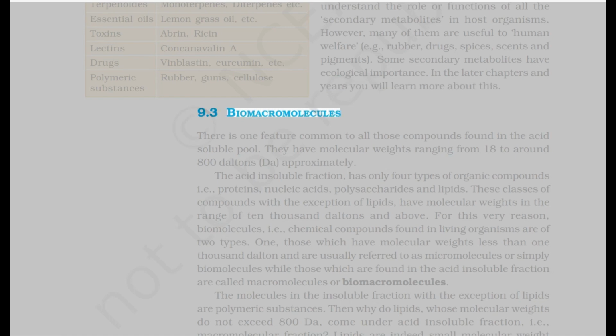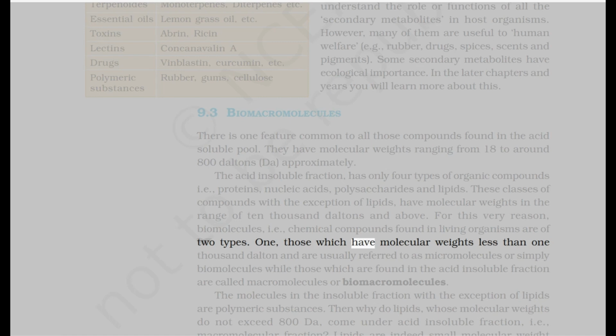9.3 Biomacromolecules. There is one feature common to all those compounds found in the acid-soluble pool. They have molecular weights ranging from 18 to around 800 Daltons, Da, approximately. The acid-insoluble fraction has only 4 types of organic compounds, i.e., proteins, nucleic acids, polysaccharides and lipids. These classes of compounds, with the exception of lipids, have molecular weights in the range of 10,000 Daltons and above. For this very reason, biomolecules, i.e., chemical compounds found in living organisms, are of 2 types.